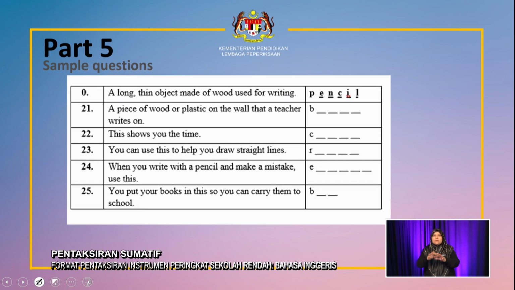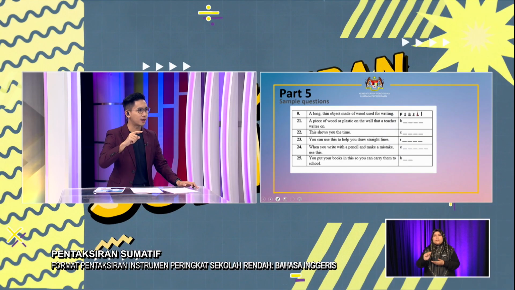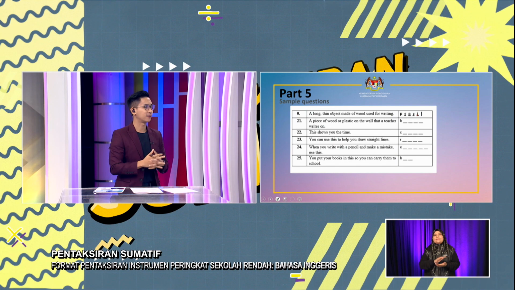All right. So I'm gonna test you, Chris. I'll try. Okay. Let's have a try. For the first one, number 21. I'm gonna read it for you. A piece of wood or plastic on the wall that a teacher writes on, and it starts with B. The teacher writes on. Is it board? B-O-A-R-D. You're right. Does it fit there? Yes. So I got 1 mark. It is a board.